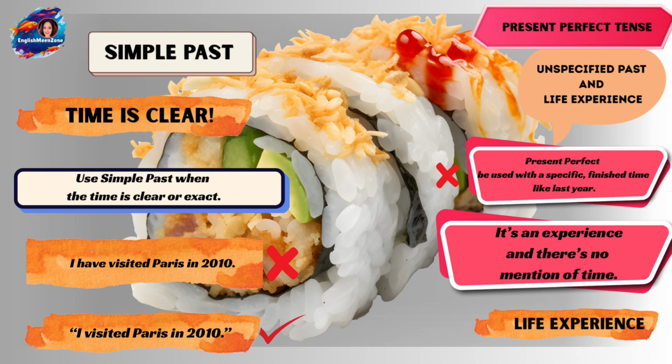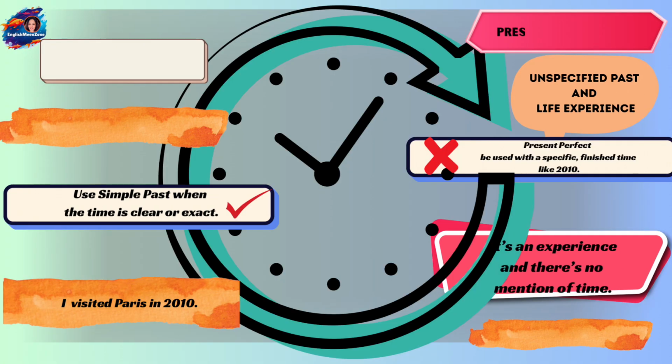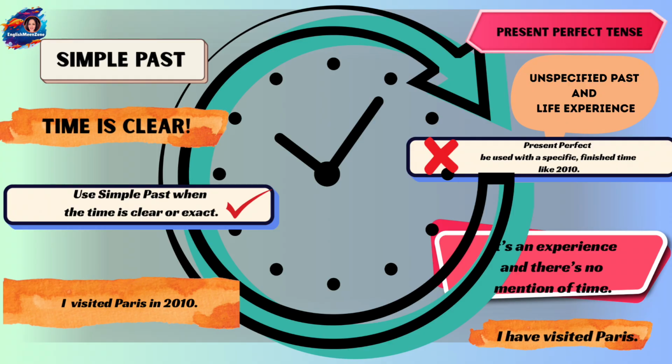But if you're not mentioning the time, you're referring to the experience that she had: she has tried skydiving, because she has experienced skydiving. That is the reason why you will not mention the time and you will be using the present perfect. Now the same goes here. Have you ever ate sushi?